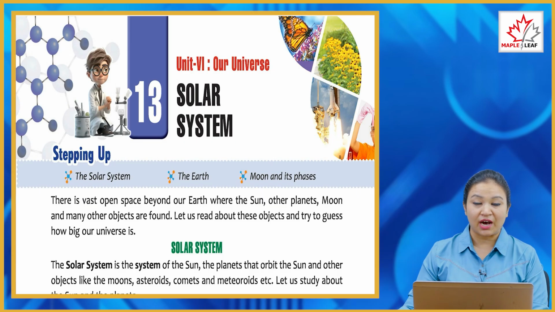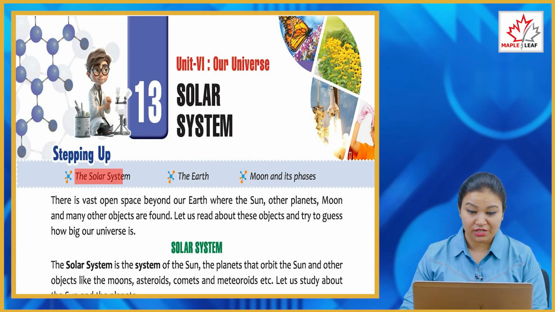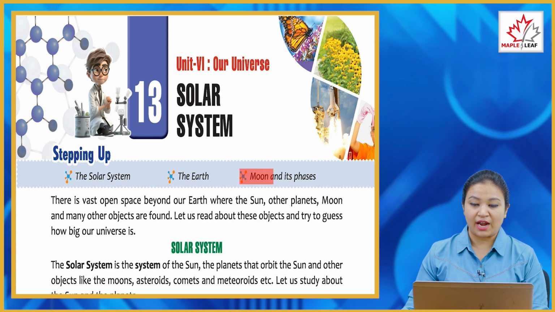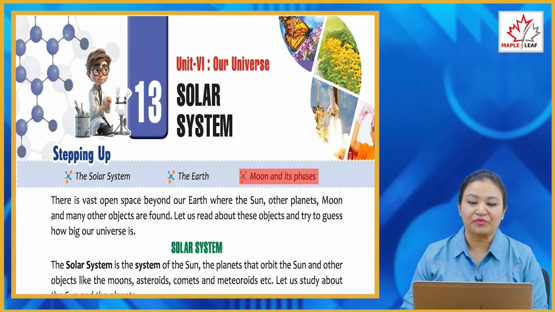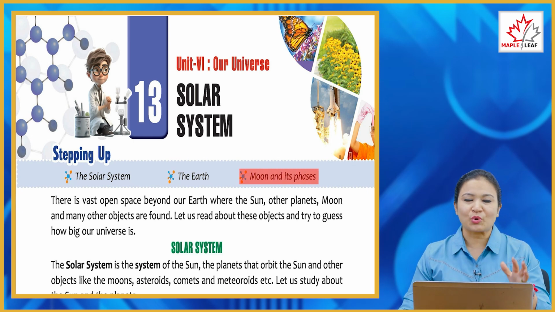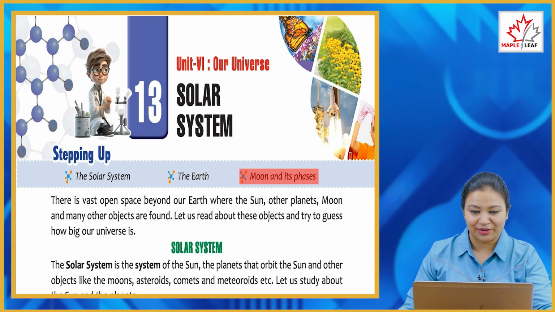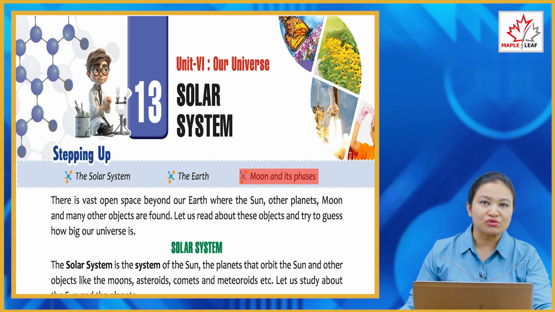So children, let's begin with our next chapter, which is Unit 6, our universe, solar system. Stepping up the solar system, the earth, the moon and its phases. So in this chapter, we are going to explore about our solar system and about our planet earth and its natural satellite moon and its phases.